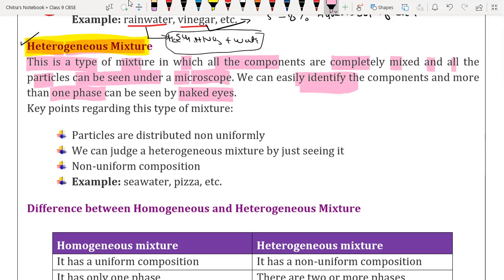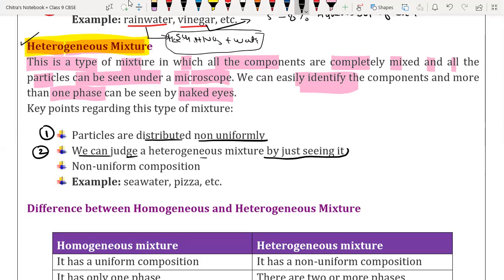Beta, now we are going to discuss some key points related to the heterogeneous mixture. First key point: particles are distributed non-uniformly. The particle distribution is not uniform in a heterogeneous mixture. Second, we can judge a heterogeneous mixture by just seeing it.